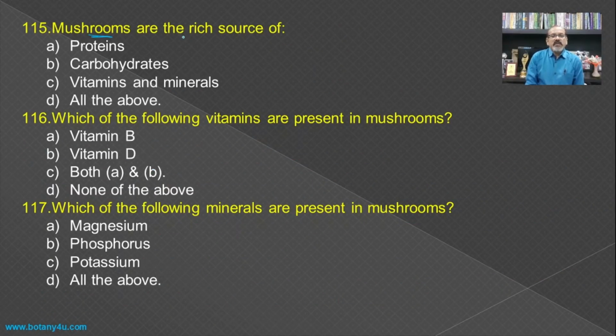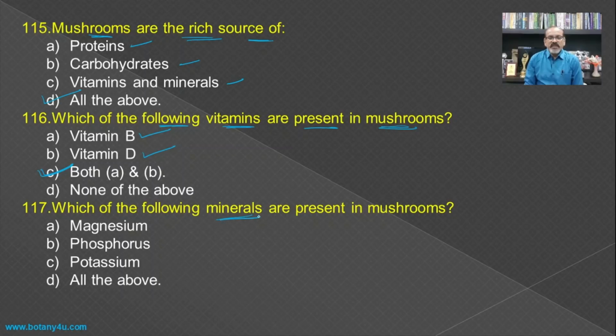Mushrooms are the rich source of, if you see, the content of the protein, content of the carbohydrate, content of the vitamins and the minerals. So all these three are present in the mushroom, and hence the protein, carbohydrate, vitamins and the minerals are the main components of the mushrooms. Then which of the following vitamins are present in the mushrooms? In mushroom, there is a presence of vitamin B also and the vitamin D also, and hence both A and B becomes the answer for this question.